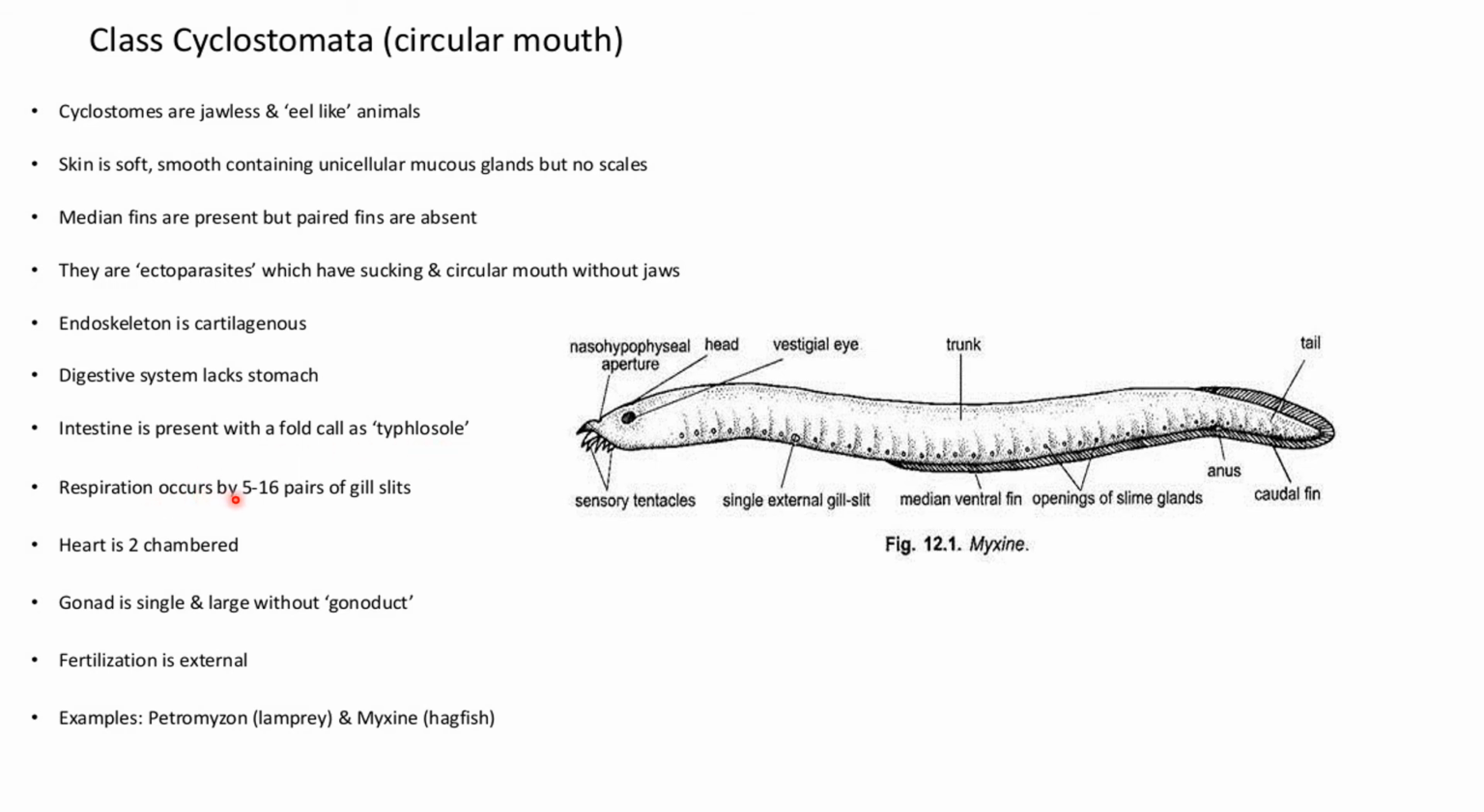Respiration occurs by 5 to 6 pairs of gill slits, as we can see over here. Heart is two-chambered, gonad is single and large without gonoduct. Fertilization is external, and an example is hagfish.